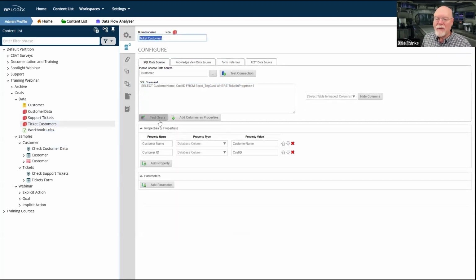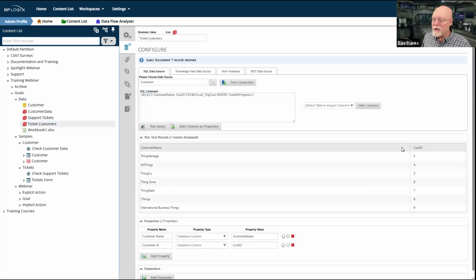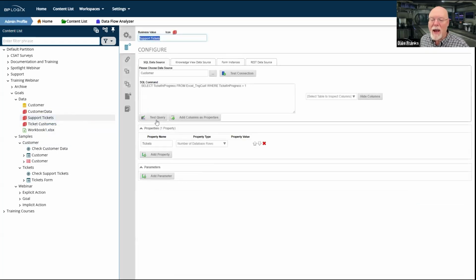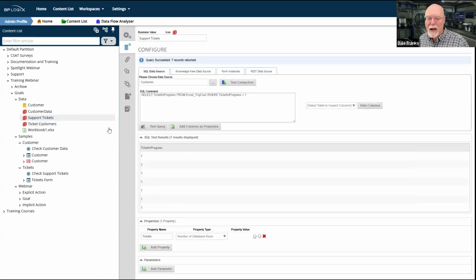And then I have ticket customers here, where I have just the names and the IDs of customers who have tickets in progress. This is pulling data. And so this is something I'm actually displaying in a form. It's the support tickets that tell me how many support tickets I have.